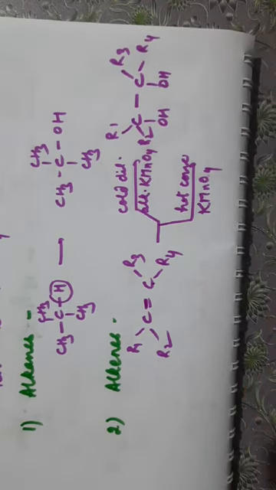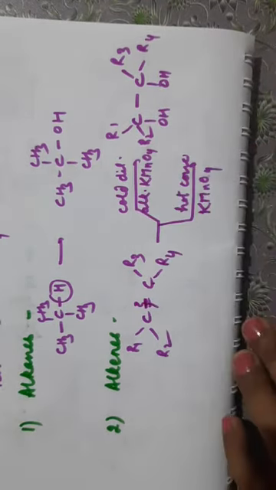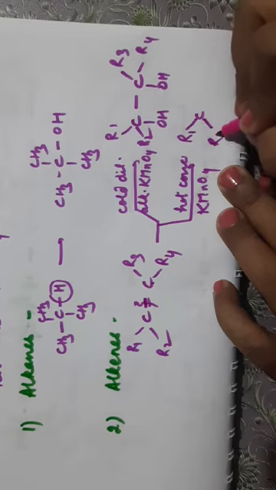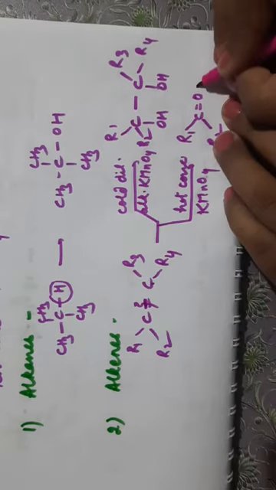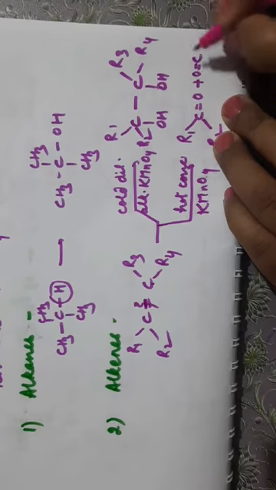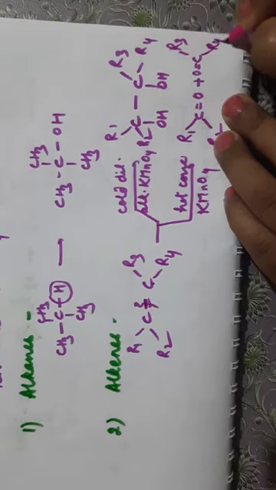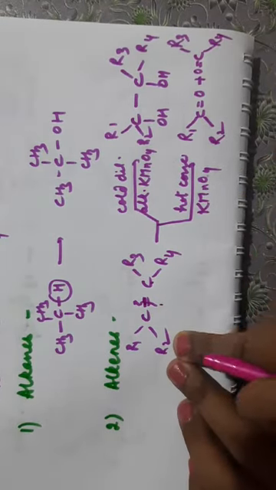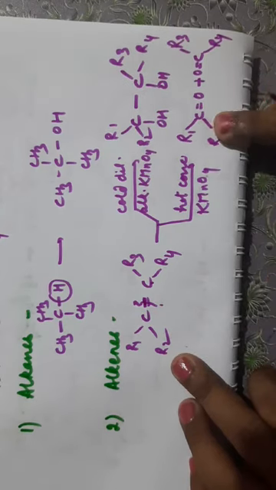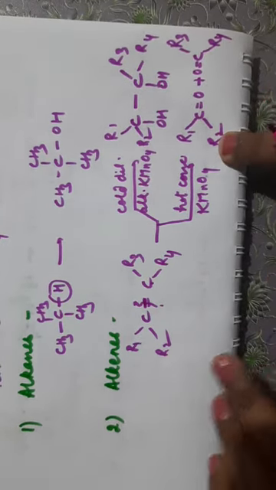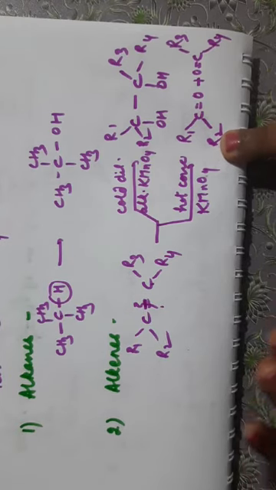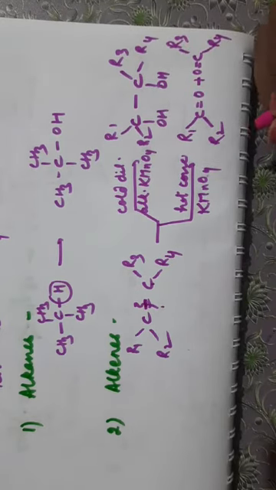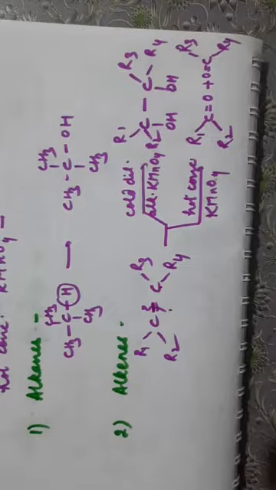Now if we have taken hot concentrated KMnO4, this bond will break. So what will happen? R1 C R2 double bond O plus C double bond O R3 R4, means the double bond will break and oxygen will be attached on each carbon. Now if this R2 is a hydrogen, we will get an aldehyde. Since aldehydes are very easily oxidized by KMnO4, the reaction will not stop at this stage, it will be further oxidized to acid. So I will give you an example to explain this reaction.